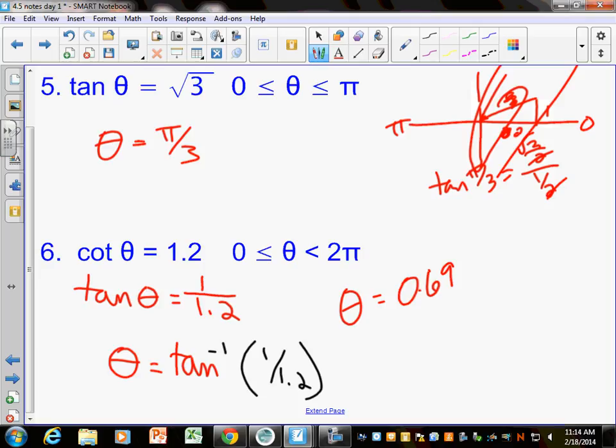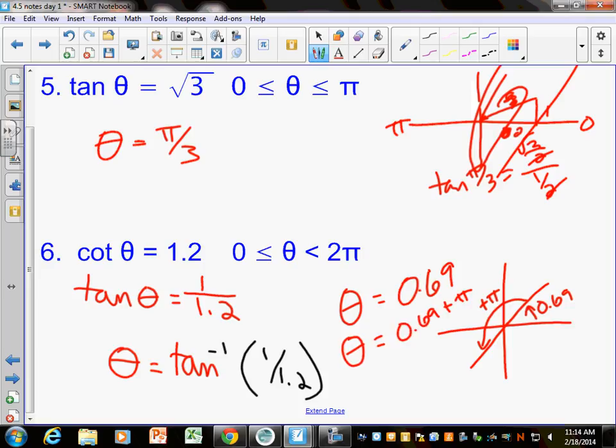Quadrant 3. And your calculator does not give you that answer. That's where you have to kind of draw a little picture and say, okay, it doesn't really matter where, but yes, or you just know already, because you guys are so smart, that to get from quadrant 1 to quadrant 3, you're just going to add pi. So for tangent and cotangent, it's always easy to get to the other quadrant. And you're just going to take 0.69 plus pi. It's not 0.69 pi, right? It's 0.69 plus pi, like we're not multiplying by pi. And so I usually say, the directions usually say to round, and so I just say add pi, and I would get like 3.83.